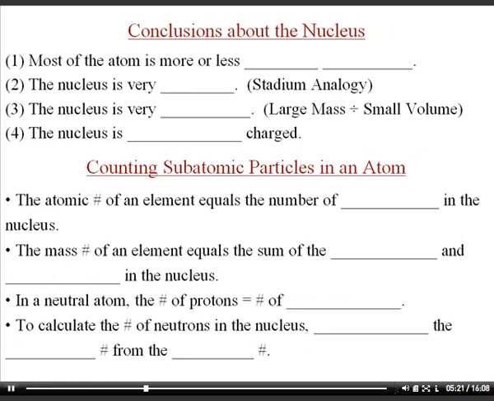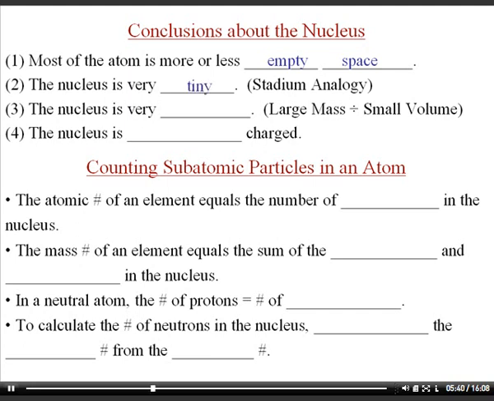The conclusions about the nucleus are as follows. Most of the atom is more or less empty space. The nucleus is about 10,000 times smaller than the atom itself. So the electron cloud takes up much, much more space than the nucleus. And again, it's about 10,000 times smaller than the atom itself.